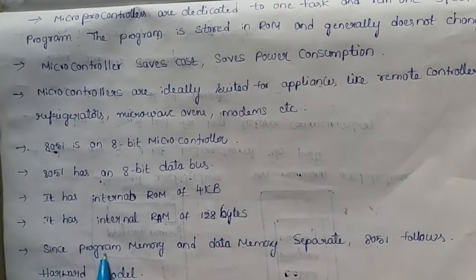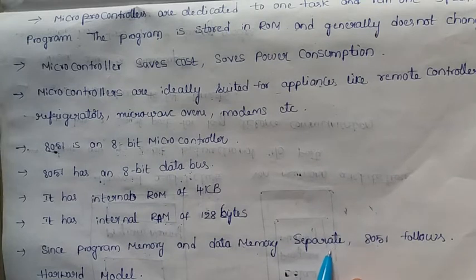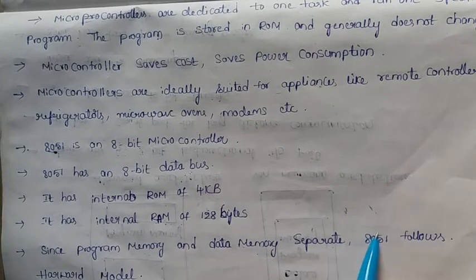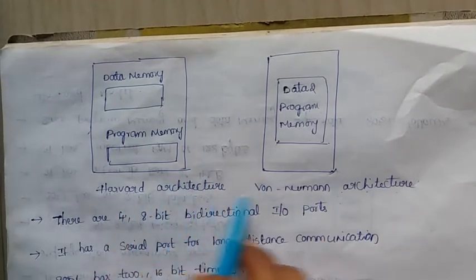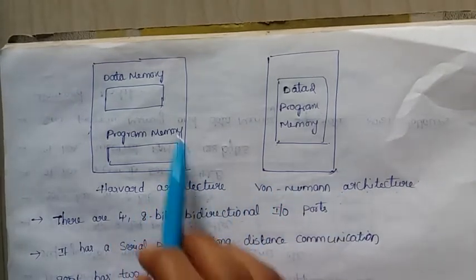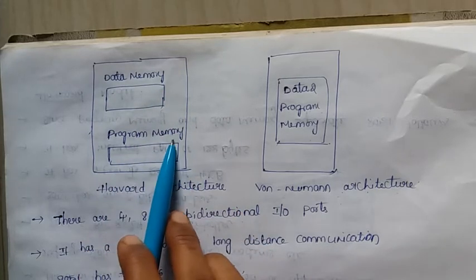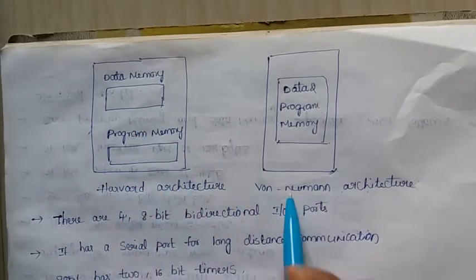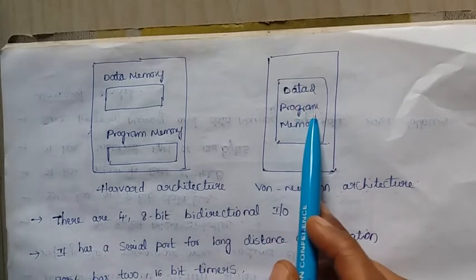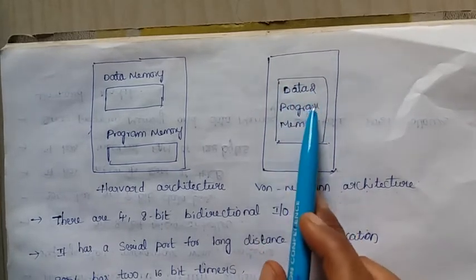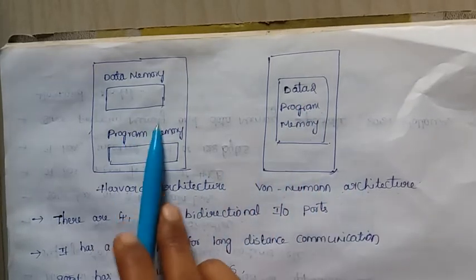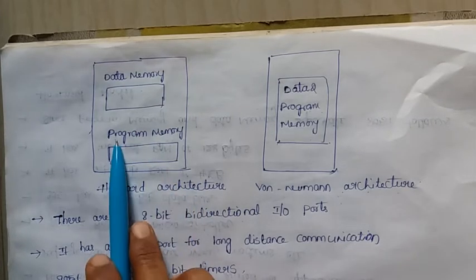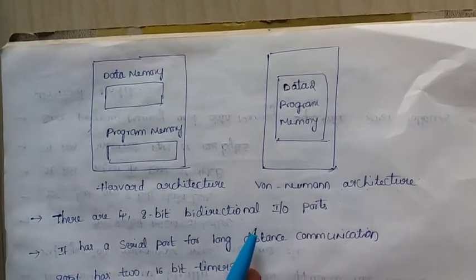The program memory and data memory have separate memory ICs in 8051, so we can say that 8051 follows the Harvard architecture model. You may see the difference between Harvard architecture and von Neumann architecture. In Harvard architecture, data memory is different and program memory is different, with different memory ICs. In von Neumann architecture, both data and program share the same common memory space. Some controllers follow von Neumann architecture, some follow Harvard architecture. Here the 8051 microcontroller follows the Harvard architecture.